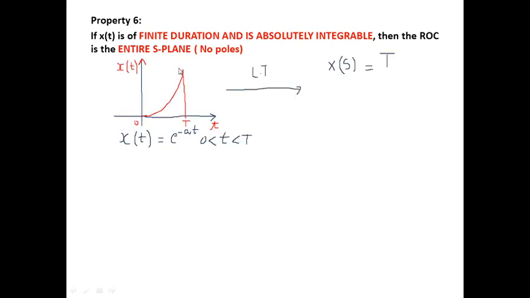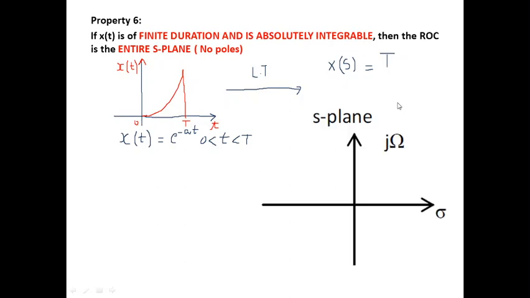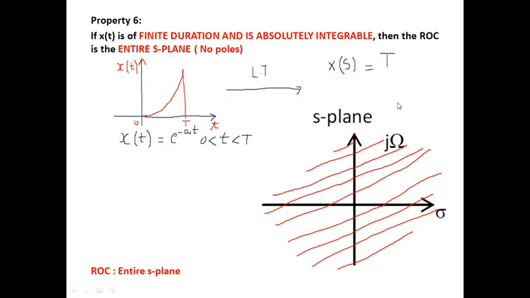Let us illustrate this. Let us take, for example, a finite duration signal. You can see that this is e power minus at. This signal exists only from t equal to 0 to T. If you try to find the Laplace transform for this signal, you will get X of S simply as capital T, which is nothing but the time duration. Here we see that you have only the numerator, whereas you don't have a denominator, meaning that there are no poles. When there are no poles, there is no boundary for the ROC, and hence we say that the ROC is the entire S plane.